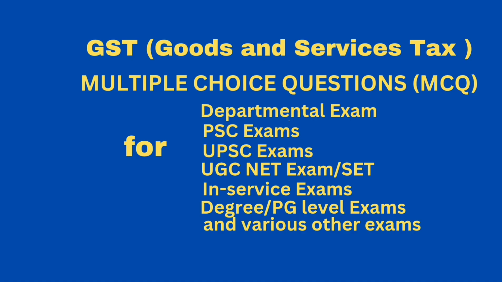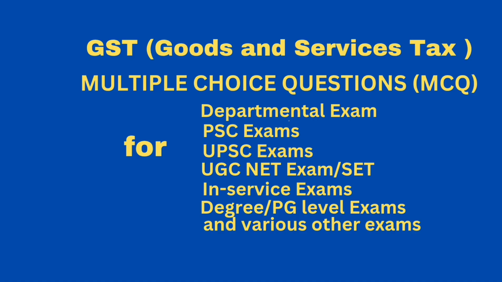Question, supply of services by a music composer by way of transfer or permitting the use or enjoyment of a copyright covered under section 13 subsection 1 subclause A of the Copyright Act 1957 relating to original musical works to a music company shall be liable to GST in the hands of. Answer, music company. Question, rate of GST payable by the recipient liable to pay GST on reverse charge basis on GTA services shall be. Answer, 2.5% plus 2.5%.